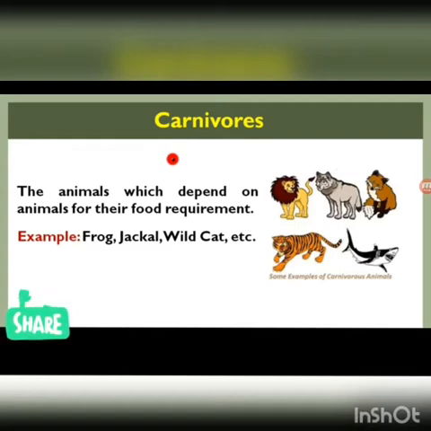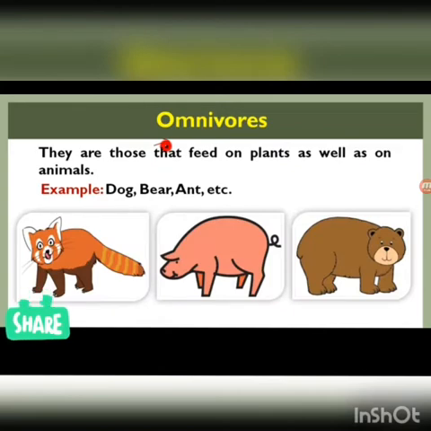The examples are frog, jackal, wildcat, etc. And omnivores are those that feed on plants as well as animals, and examples are dog, bear, ant, etc.